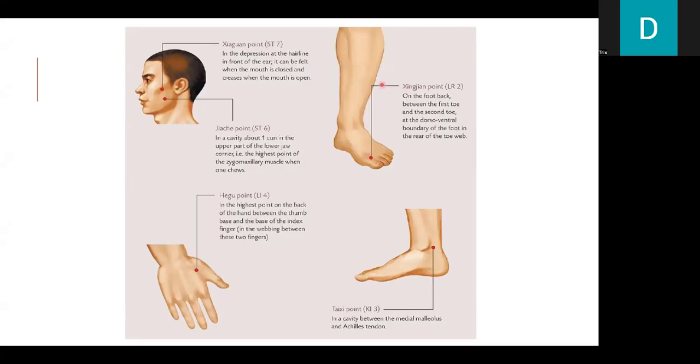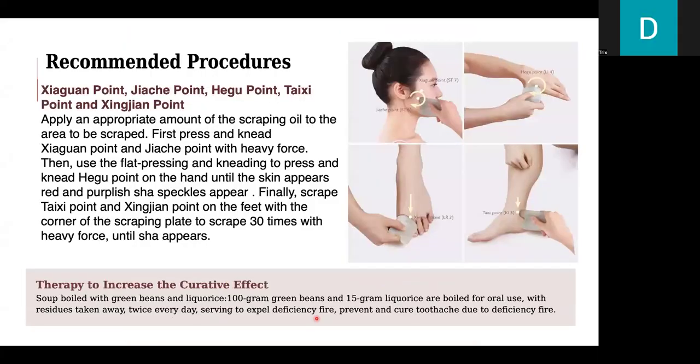Next is Liver 2, on the back of the foot between the first toe and the second toe, at the dorsal-ventral boundary of the foot in the rear of the toe web. Next is Kidney 3, in a cavity between the medial malleolus and the Achilles tendon. Recommended procedures: the Xiaguan point, Jiache point, Hegu, Taichong point, and Xingjian point.